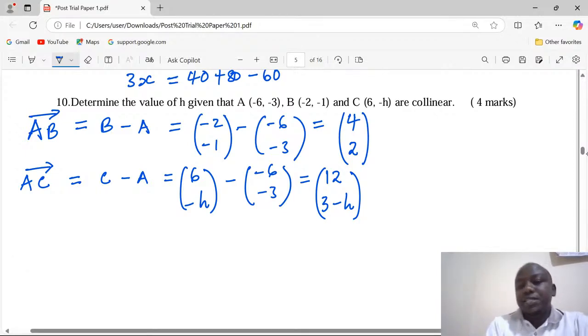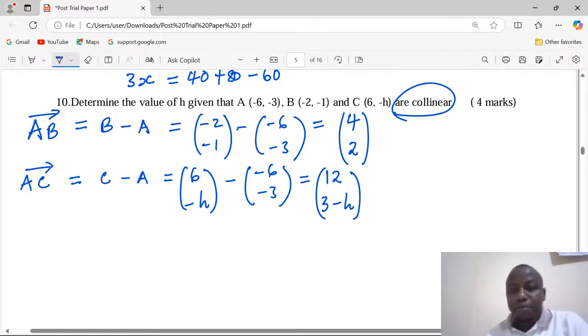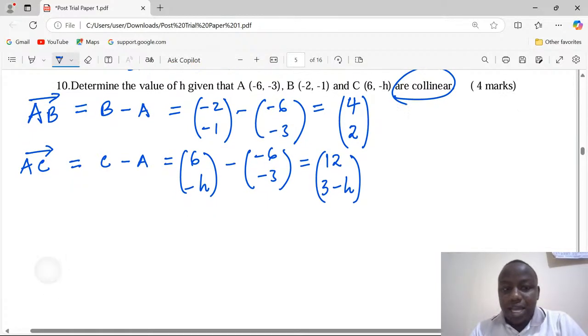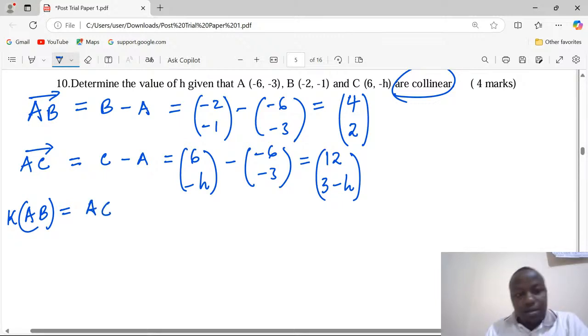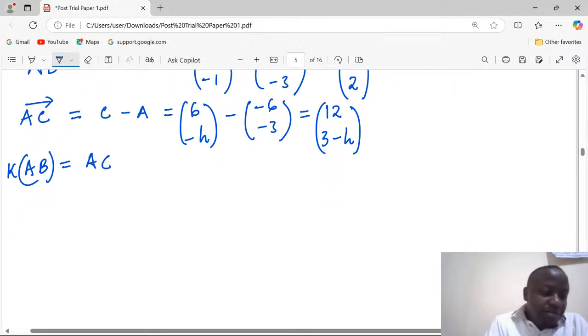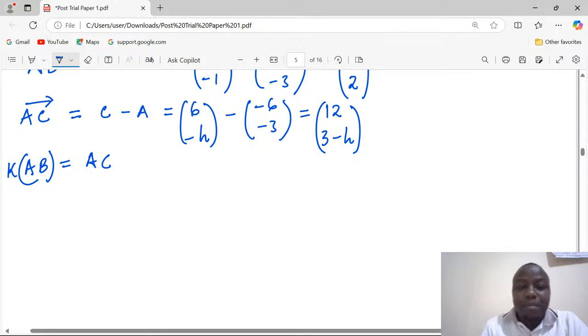The instruction is that the points are collinear, which means automatically these vectors are scalar multiples of one another. We can write AB multiplied by a certain scalar should give us the value of AC, and that means the scalar multiple can be determined.